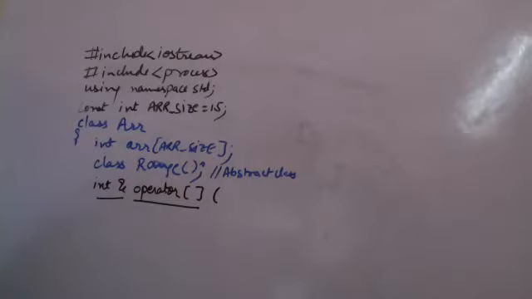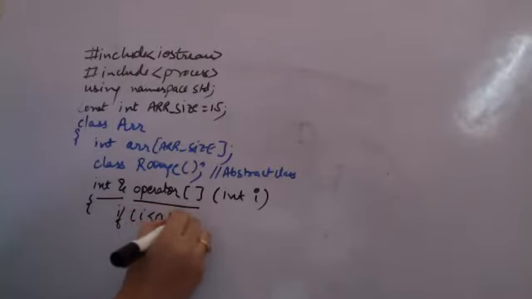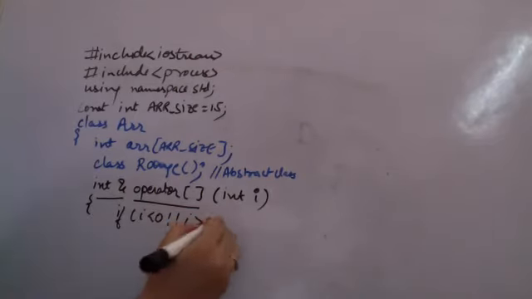Here I am taking only one parameter, i, because I only want to check whether my i is within the bounds or not. So if i is less than 0 or i is greater than or even equal to array size, because it will only run from 0 to 14.